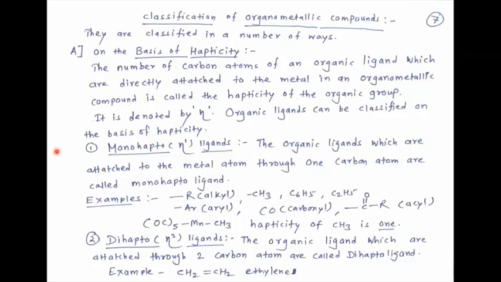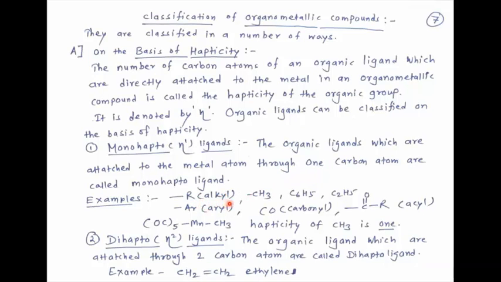So first type, monohapto, eta1 ligands. So the organic ligands which are attached to the metal atom through one carbon atom are called monohapto ligands. The name indicates that it attaches to the metal atom through only one carbon atom.